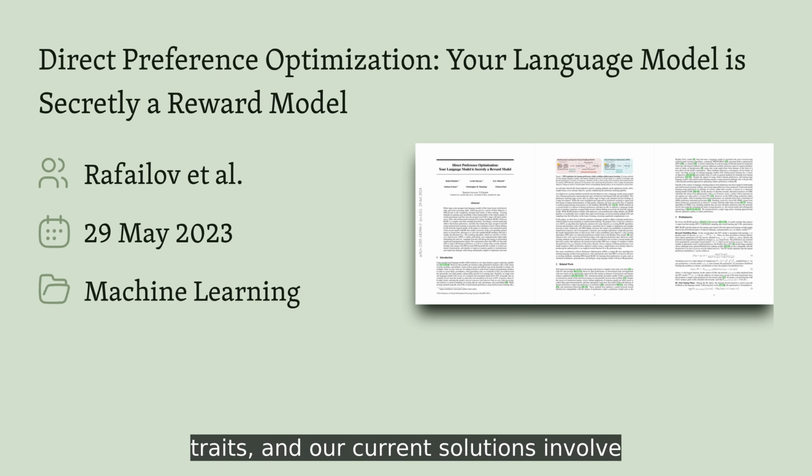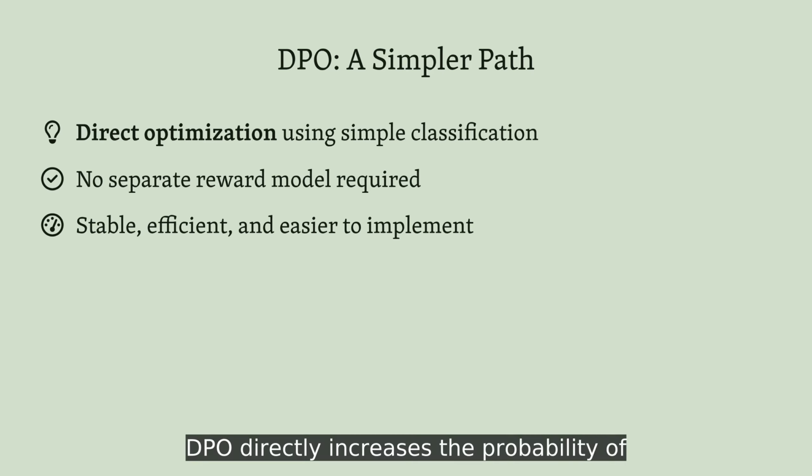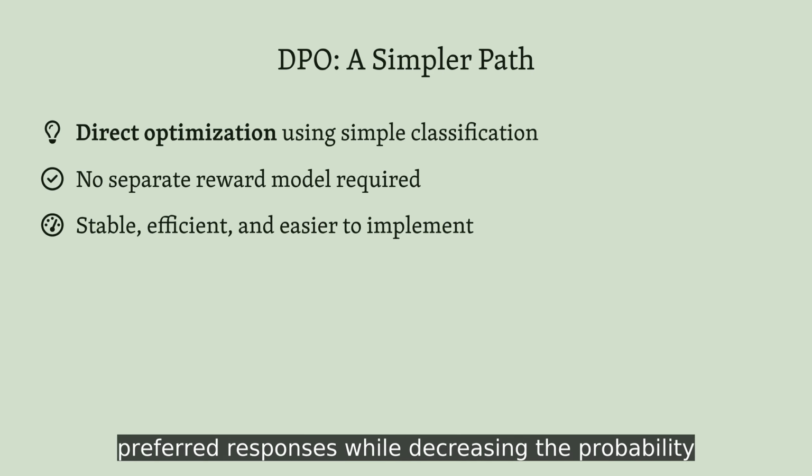Direct preference optimization bypasses the entire reinforcement learning apparatus by treating preference alignment as a classification problem. Instead of training a reward model and then using RL to optimize it, DPO directly increases the probability of preferred responses while decreasing the probability of dispreferred ones, weighted dynamically based on how strongly the policy already favors the preferred option. The contrast is striking.